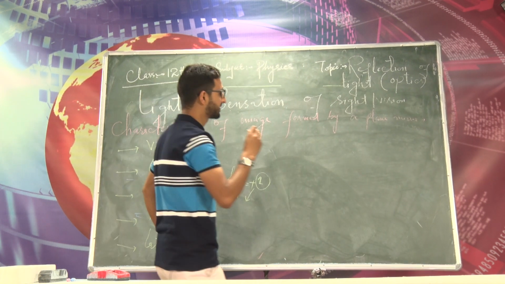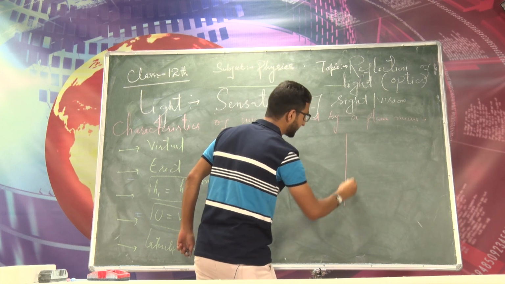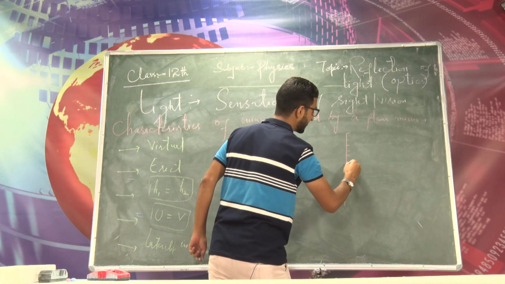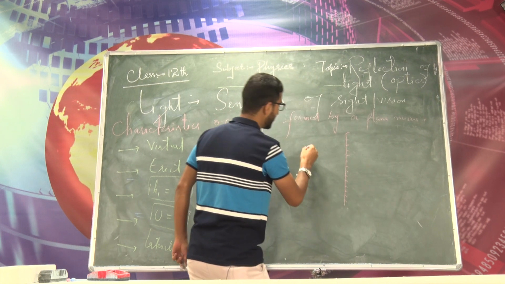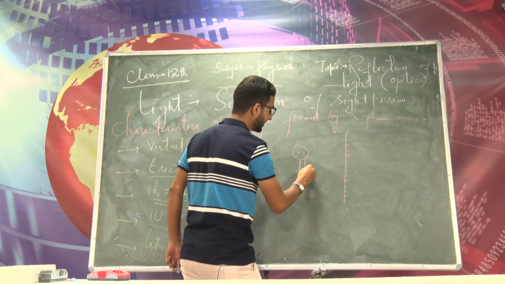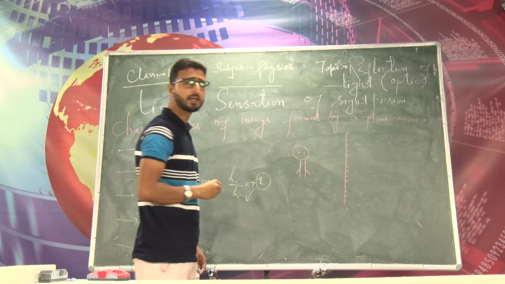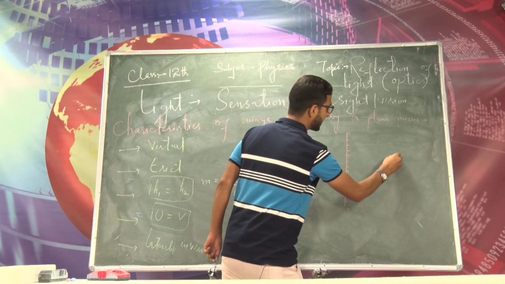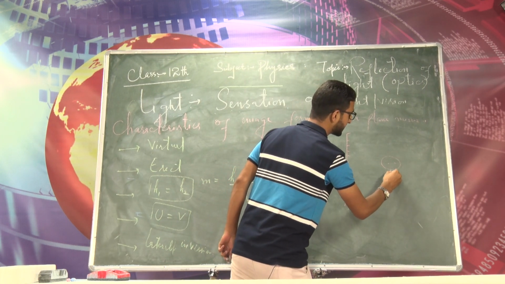Now the characteristics of the image formed by a plane mirror and the characteristics of this plane mirror. Suppose this is an object, right, and this is a fixed plane mirror here, and this will be the virtual image of this very object.